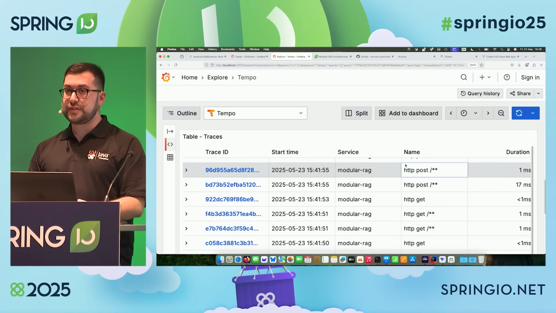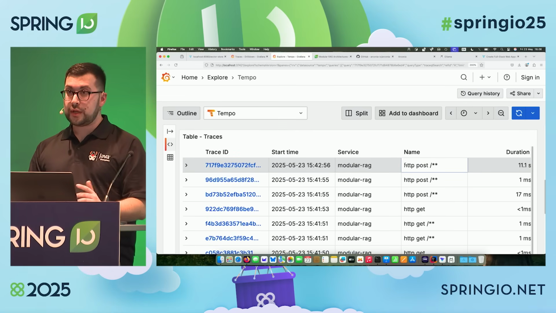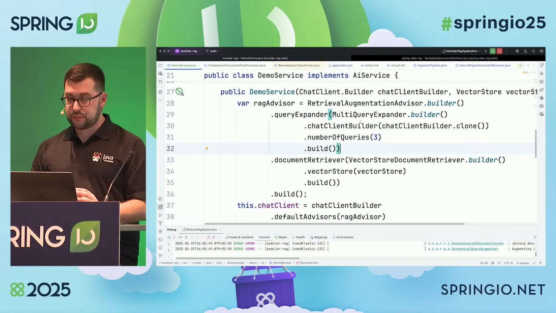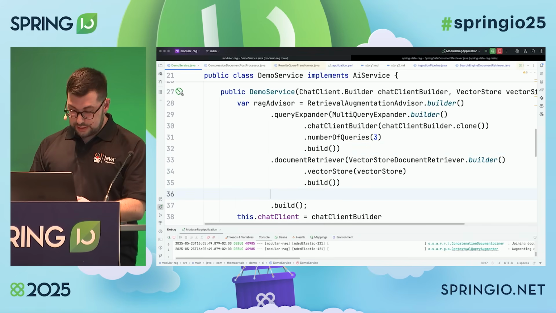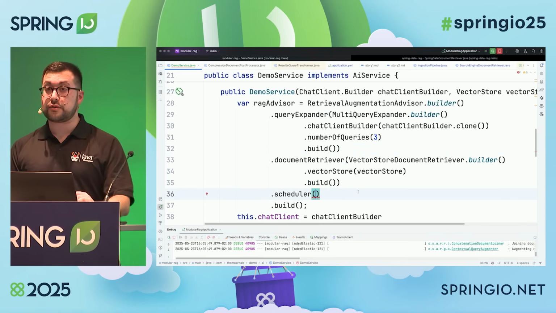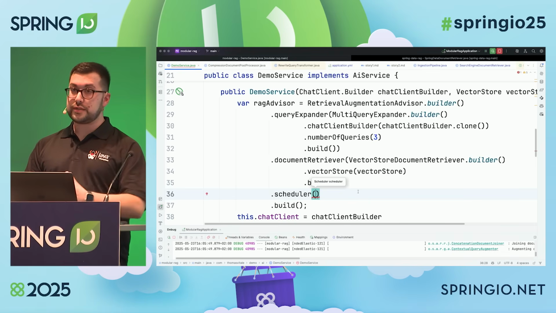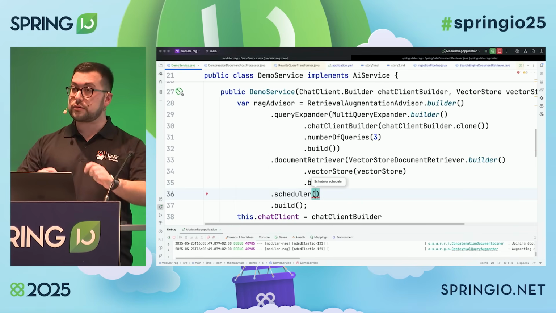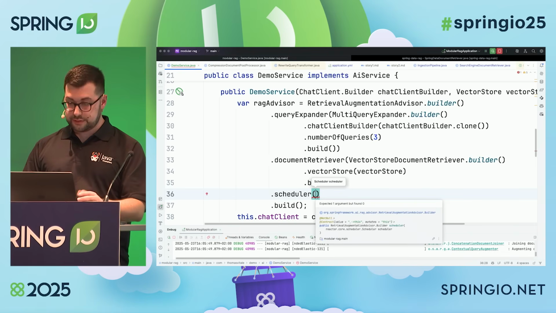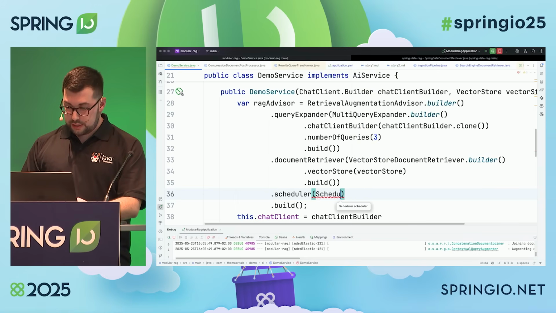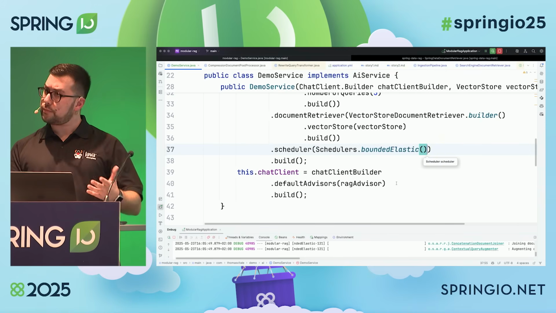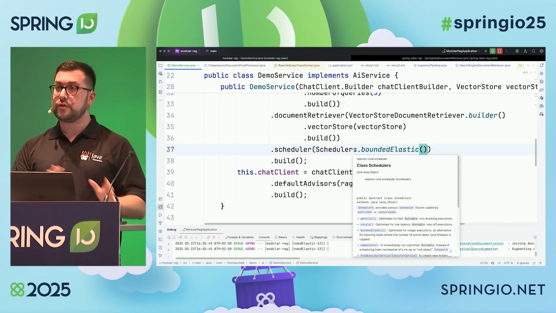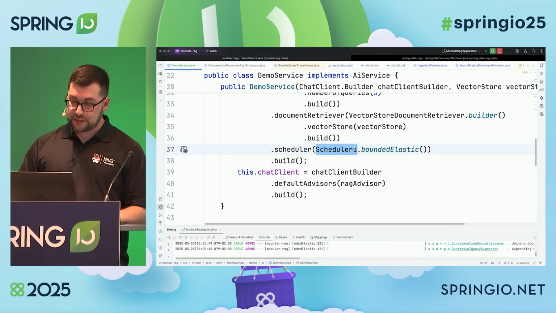Now, by default, this is happening in an imperative way. If you're using reactive and you want to stream all these requests, you can actually do that. And the Retrieval Augmentation Advisor lets you customize the reactor scheduler. So if you want to customize the way that reactor schedules all these concurrent tasks, you can provide your own. By default, we are using a bounded elastic scheduler here. But you have the option to customize it. If you're not using the streaming reactive capabilities, this is not needed.